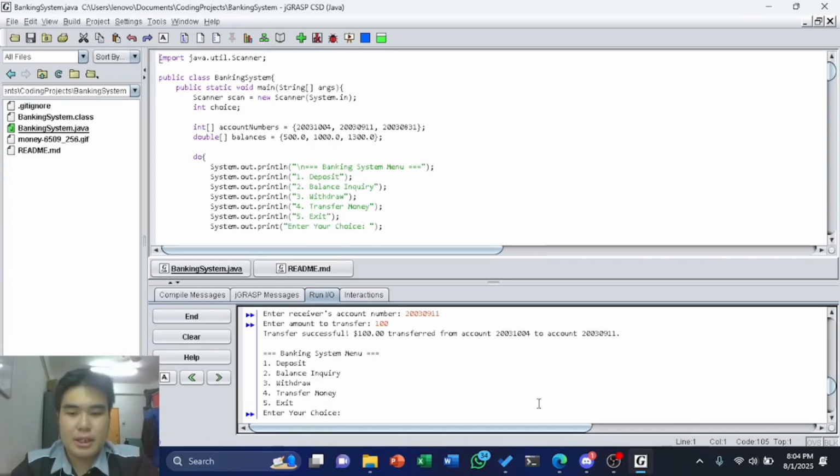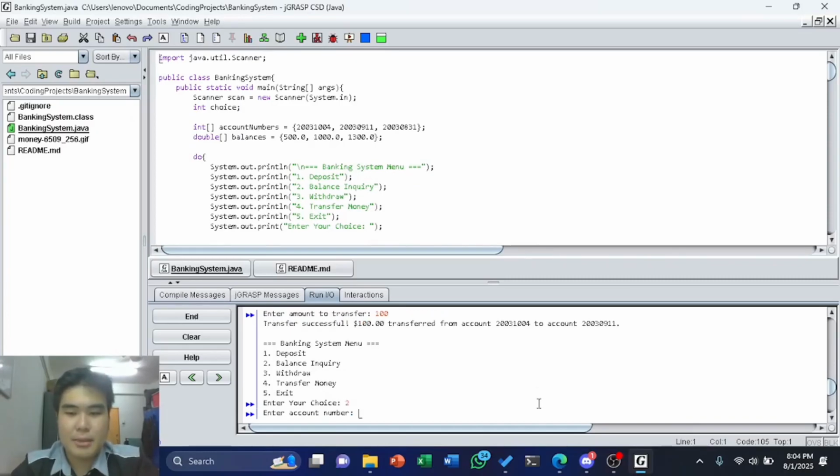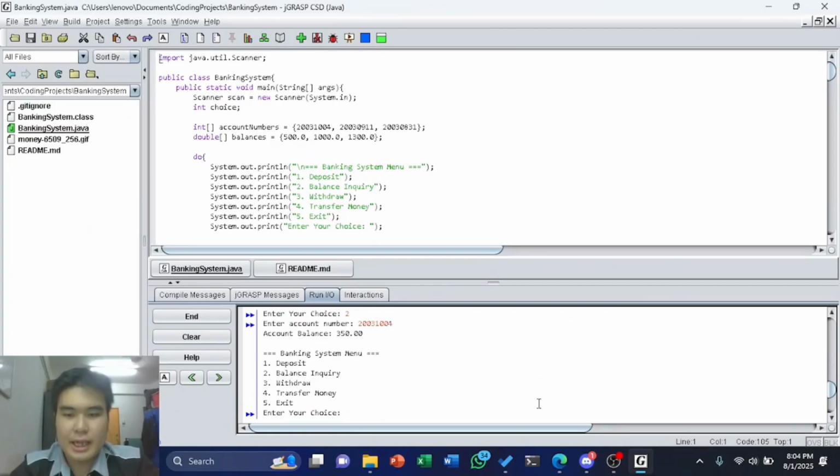So now in my account there should be 350 ringgit, and in the receiver's account just now there should be 1,100 ringgit. There we go. And that is how our operations work.